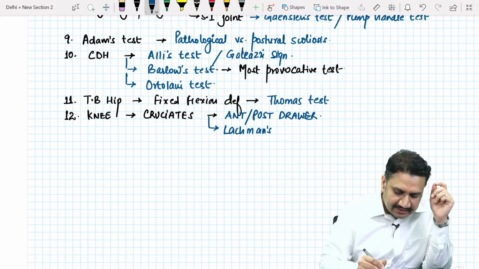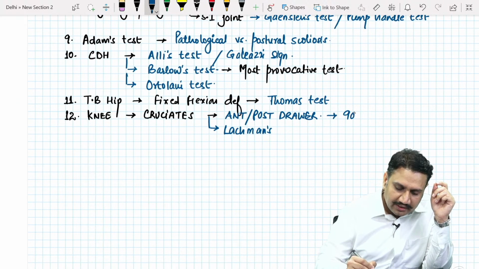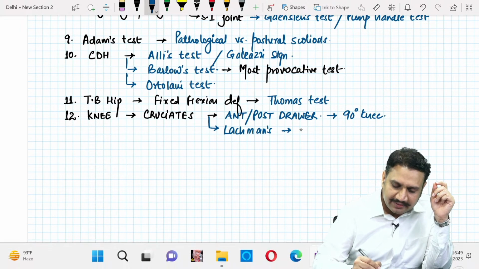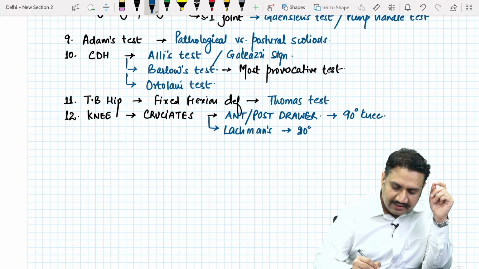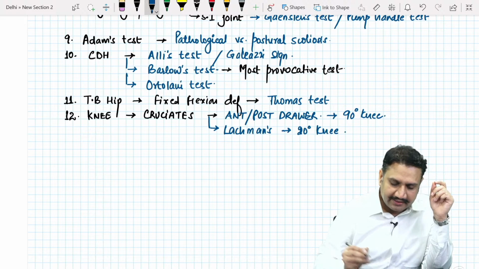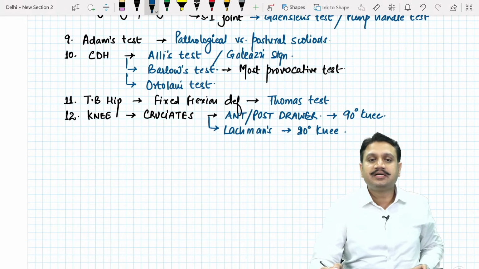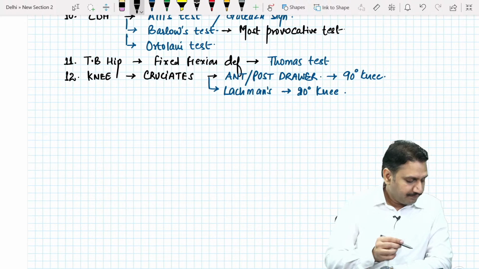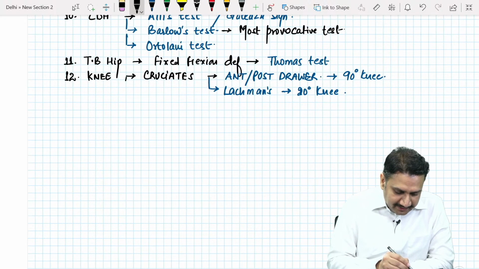And if you recall, guys, anterior and posterior drawer were done at what kind of flexion of the knee? 90-degree flexion of the knee. Or the Lachman test is done at 20 degrees flexion of the knee, right? It is done at 20 degrees flexion of the knee. That is number 12. Now, part second of this knee area,